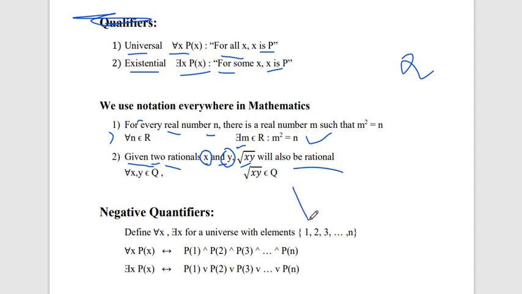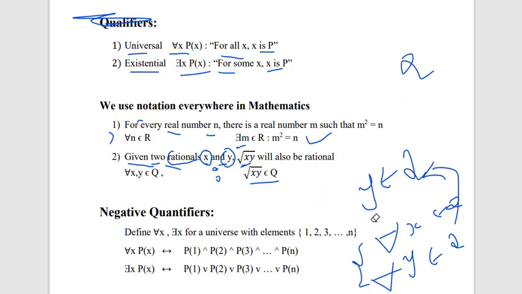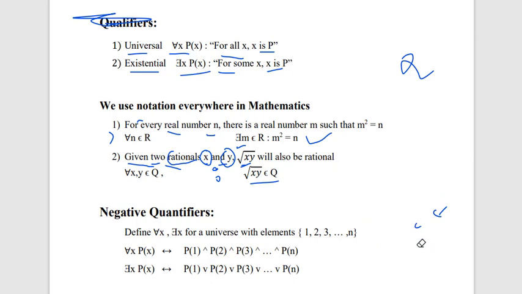So we can use for all x, y belonging to Q, not R, because here it says two rationals, such that the square root of xy is also rational. You can also write it like this: for all x belonging to Q and for y belonging to Q. Both are the same. If you want two different variables, or one simple notation, x and y belonging to Q, both are the same and both are true. So this is how to convert any mathematical statement into a predicate formula.